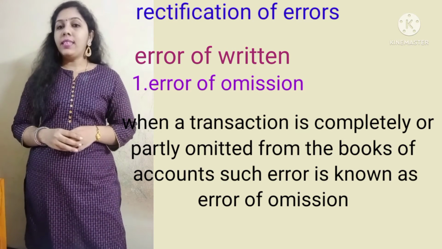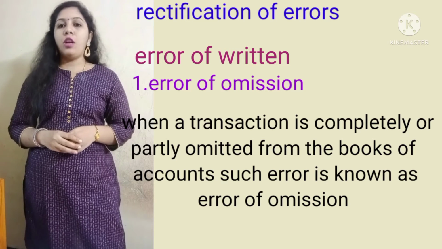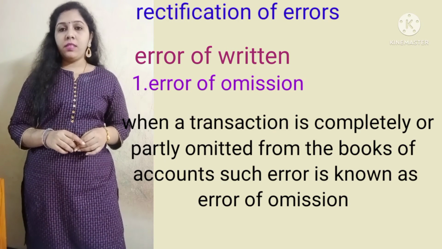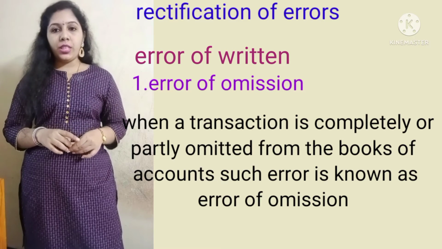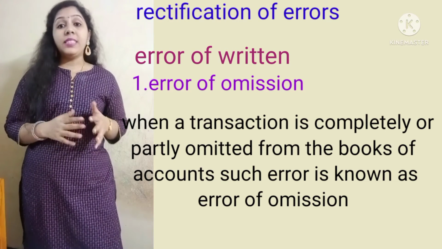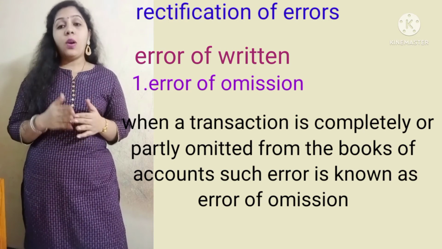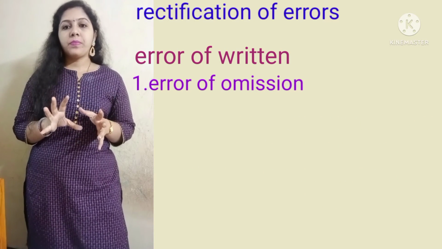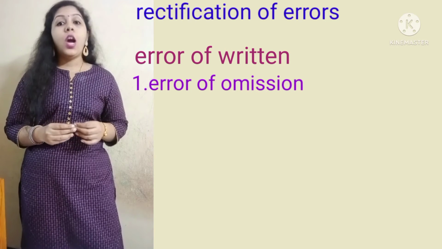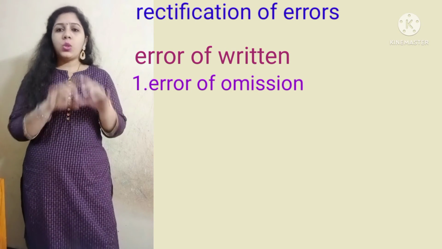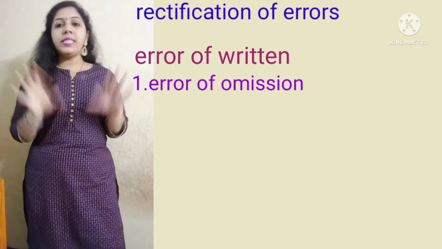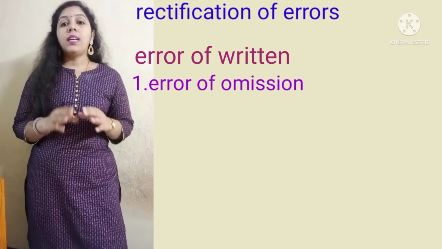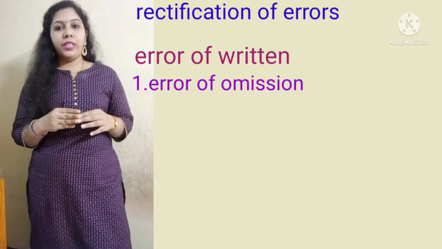Let us briefly discuss this error of omission. Error of omission means omitting the information of debit and credit, both sides, or either one side. If the total entry is completely missing, that is called full omission.